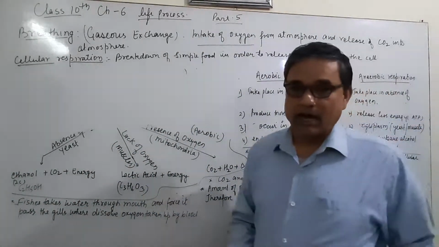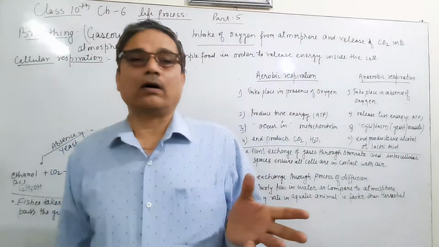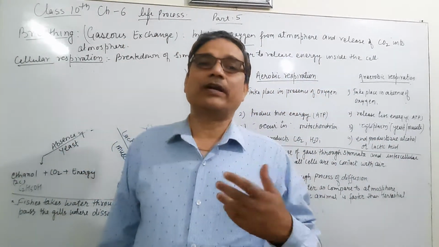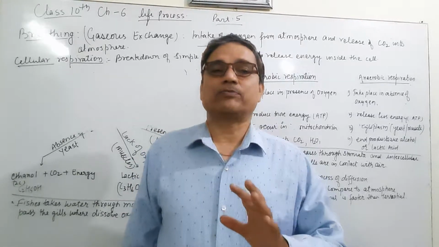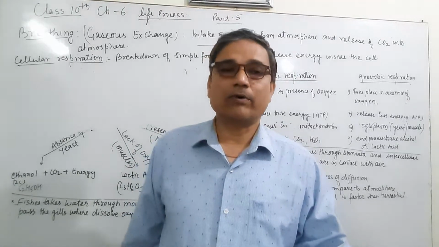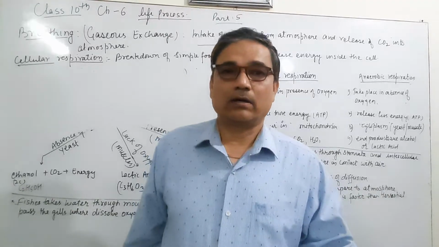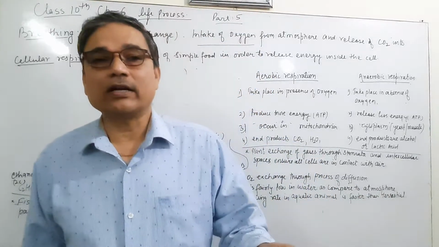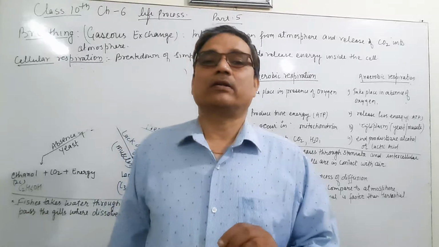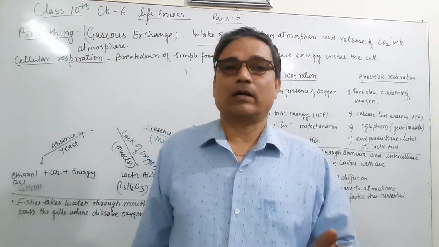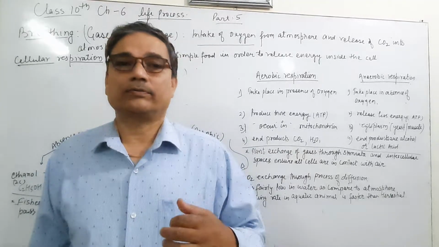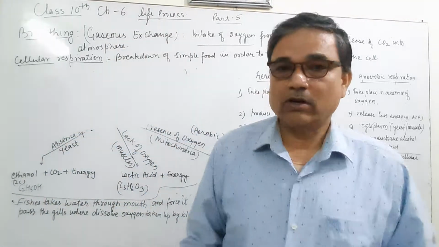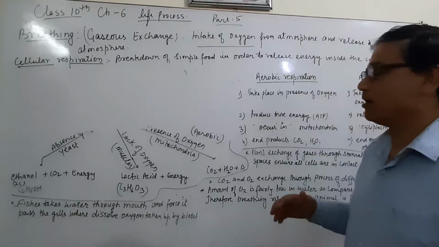And the next one is that different organisms have different organs to respire. Like fish, an aquatic animal, has a respiratory organ which is gills, and human beings have lungs, and other organisms have different respiratory organs to respire oxygen or carbon dioxide to get the energy.